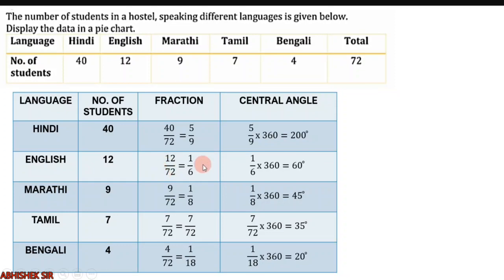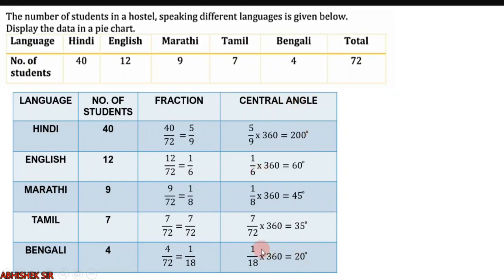For English, 12 student, what is the fraction? 12 upon 72, that is 1 upon 6. 1 upon 6 into 360 is 60 degree. Same way, Marathi 9 upon 72, that is 1 upon 8. 1 upon 8 into 360, 45 degree. Tamil 7, 7 upon 72, we cannot cancel anything, so let it be 7 upon 72. But if you multiply it 7 upon 72 into 360, it will give you 35 degree. Okay. Now Bengali 4. 4 upon 72 is 1 by 18. 1 by 18 into 360 is 20 degree.